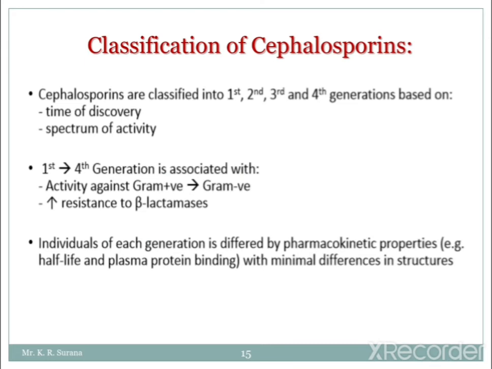They also have increased resistance toward beta lactamase enzymes. Individual members of each generation differ by their pharmacokinetic properties. So the different generations we are going to discuss differ from each other. How do they differ? Basically by their pharmacokinetic properties, such as half life and plasma protein binding, with minimum differences in structures. By these basic pharmacokinetic properties, the different generations of cephalosporin are differentiated.